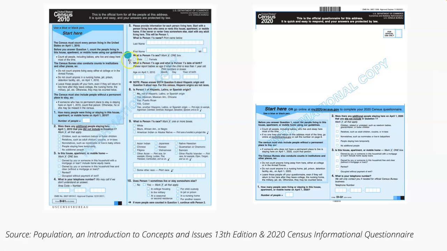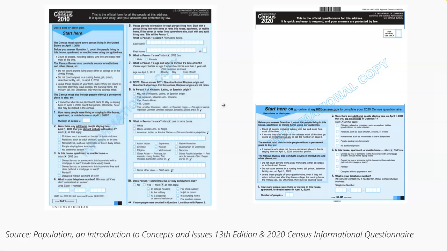Based on the textbook and the data, this is the census form of 2010 and the census form of 2020. I believe your household head, probably your parents or other relatives, already have the experience of filling out these kinds of forms, but you may or may not have.